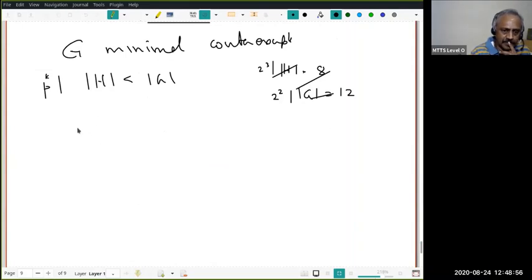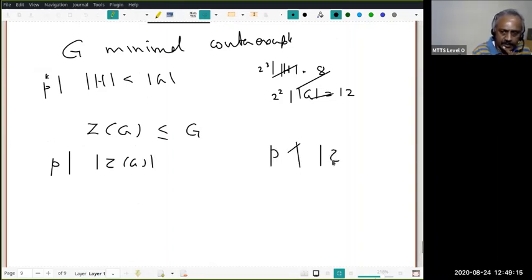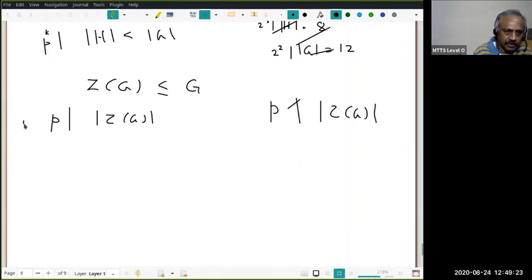So let G be a minimal counterexample. Let us look at the center of the group G. This is a subgroup. Now, the possibilities are either P divides the order of the center, or P does not divide the order of the center. Each one of them I have to bring to a contradiction. Let us look at this case.